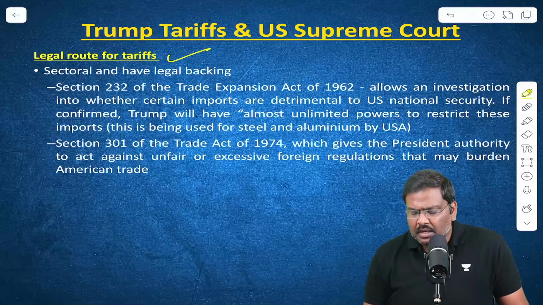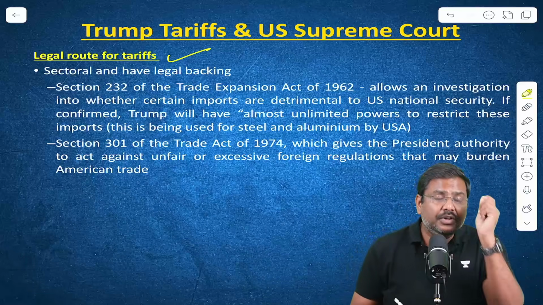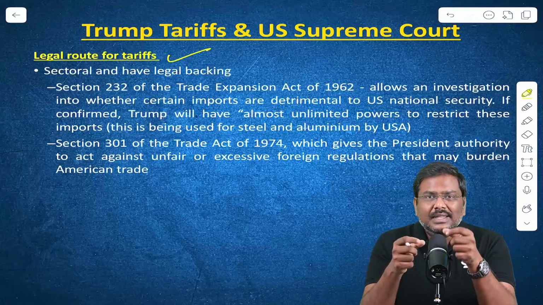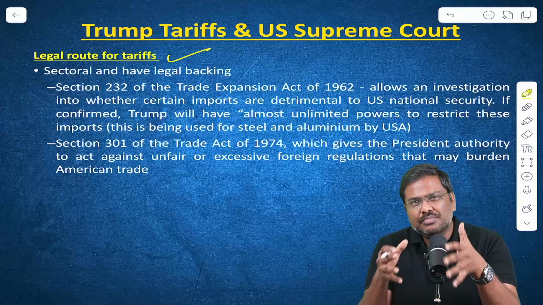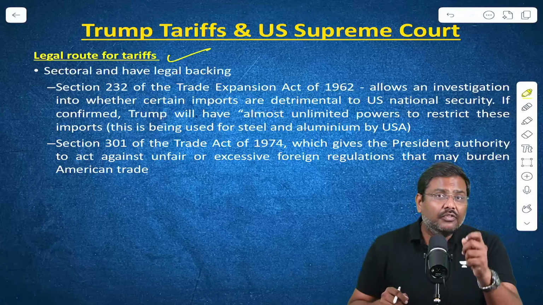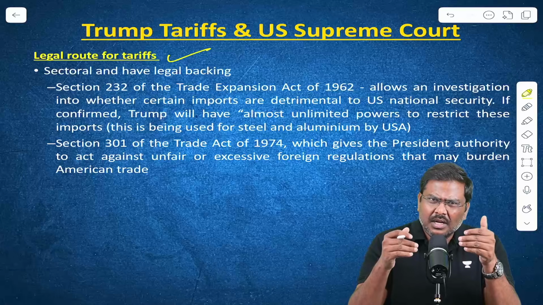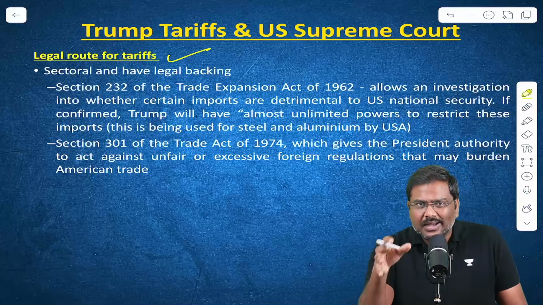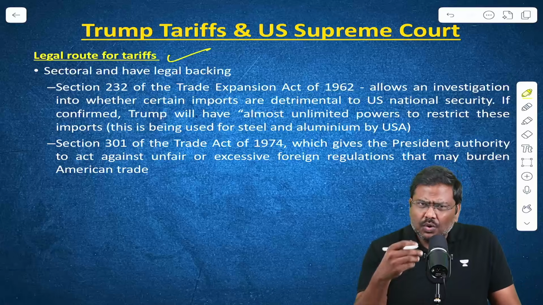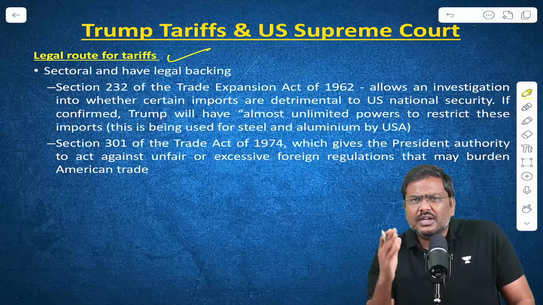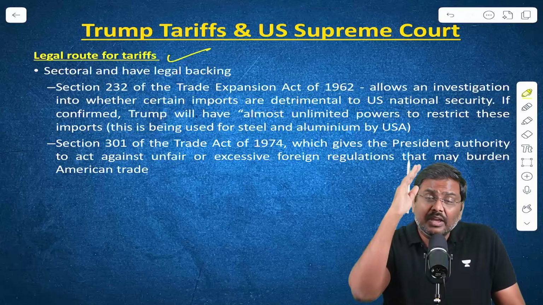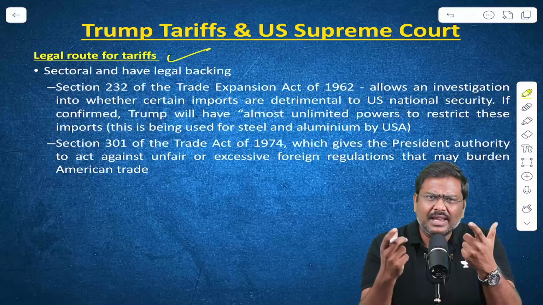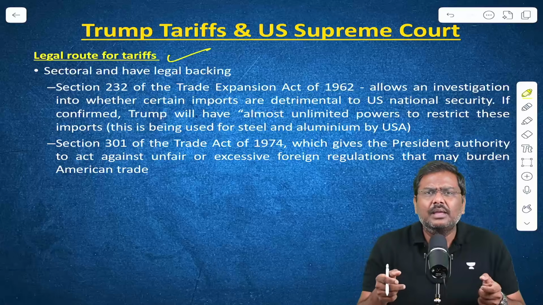In addition to this, there are also some other important provisions which can be used by the president of the USA administration, but these are specifically applicable to certain products or certain sectors. In fact, the same opinion was given by one of the major participants in the current administration, Mr. Bessent, who stated that there are other ways for us to impose tariffs. And this was way back in November 2025. He said it's not that we can use only IEEPA.